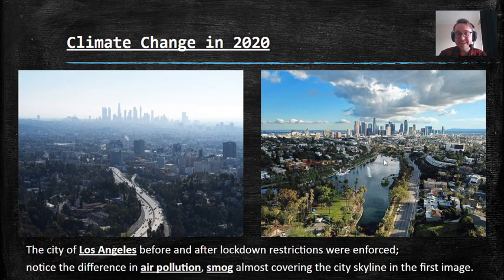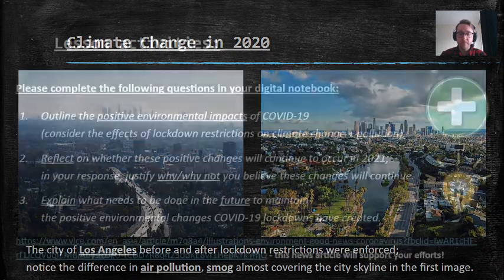That's ridiculous. That looks like it's been photoshopped. It doesn't even look real. It's amazing. Anyway, so you can just notice the difference in air pollution and smog, which almost covers the city skyline in the first image. And again, you can see images like these all over the world.